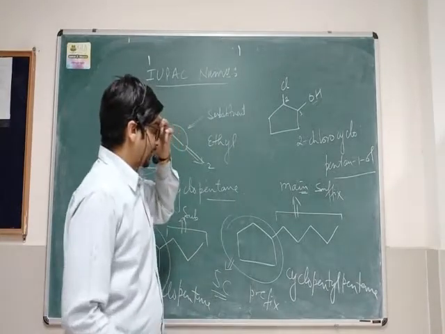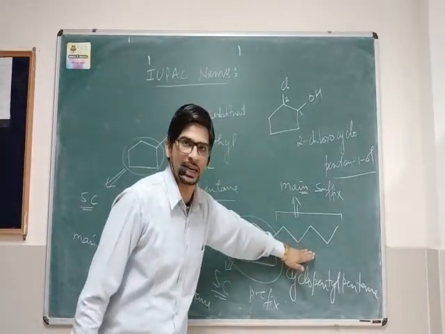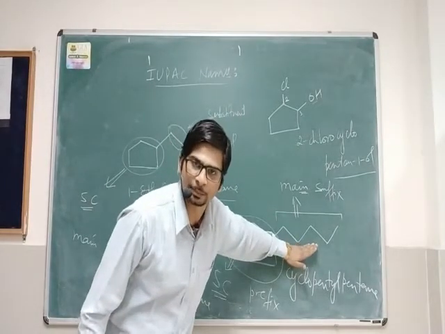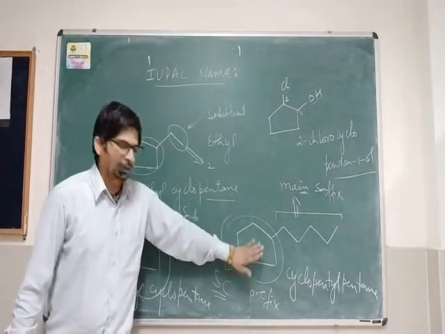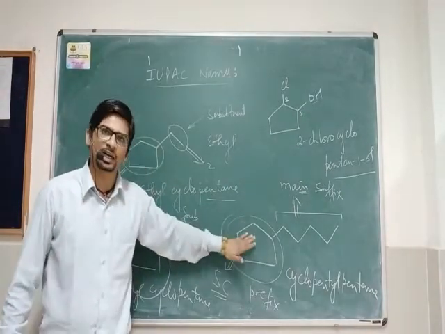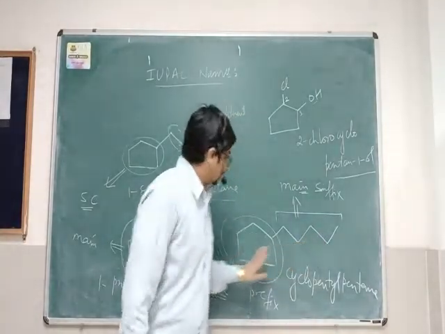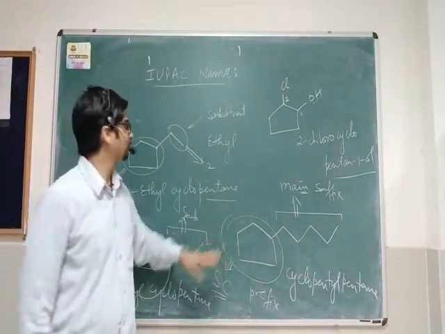When the side chain has fewer carbons, it becomes the substituent, and when the cyclic ring contains fewer carbon atoms than the side chain, the ring becomes the substituent.